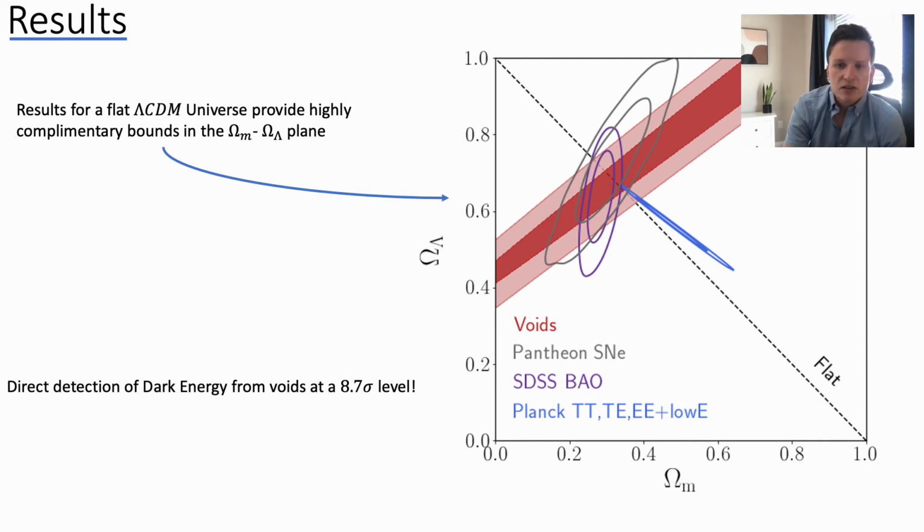You can see that the direction of the void contours are highly complementary to that of the Alcock-Paczynski supernovae, and SDSS BAO from the same data, as well as Planck. So in the near future, our goal is to combine these results with BAO and galaxy clustering from the same data and get the tightest constraints possible from SDSS.